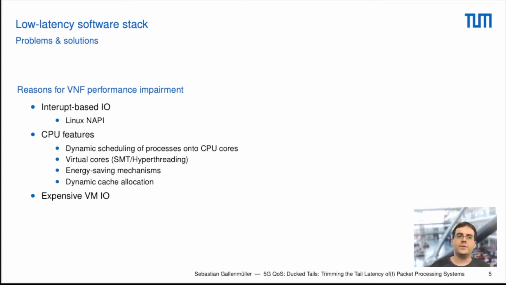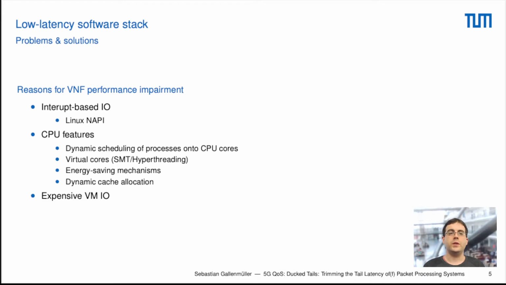We also have certain CPU features that might cause these latency events. For instance, we have dynamic scheduling of processes onto CPU cores. If we move processes between different CPU cores, this always causes some overhead, which then results in the latency that we measured.